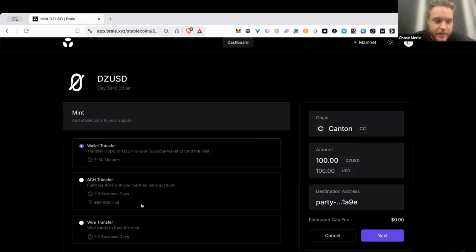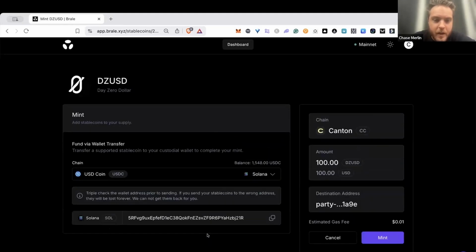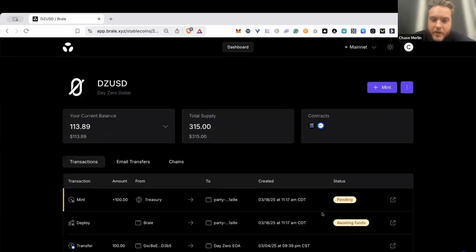So now we're going to fund DZUSD. We can fund this with USD or with stablecoins. In this case, I'm just going to fund this with USDC on Solana. All right, and so let's kick it off now.